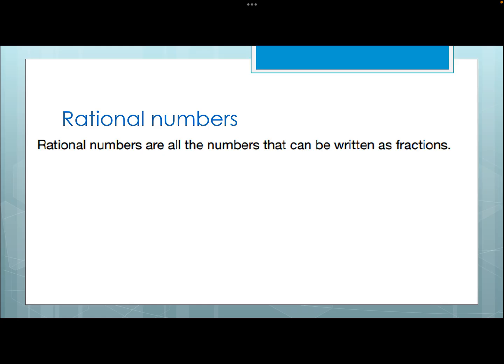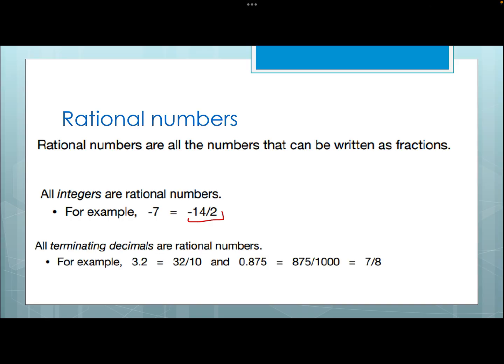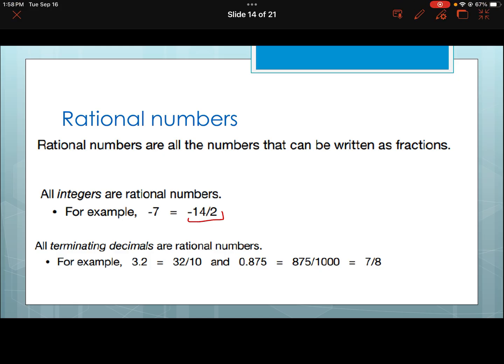And so that includes everything we've done so far, right? Because -7, for example, can just be written as -14/2. 3.2 can be written as 32/10. 0.875 is 875/1000. Not all numbers can be written as fractions, but all the numbers that can be written as a fraction are rational. And that's basically most of them. It's not all of them, but very close to it. So rational numbers are basically everything.